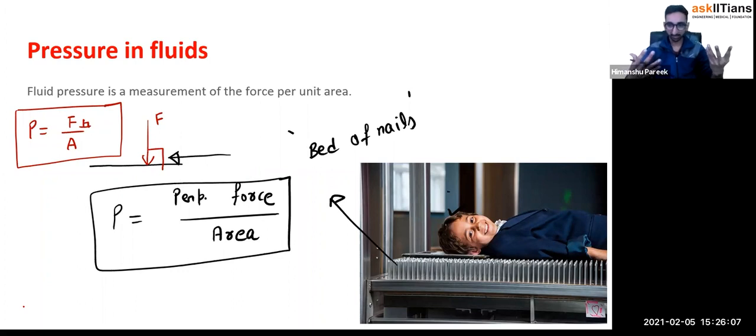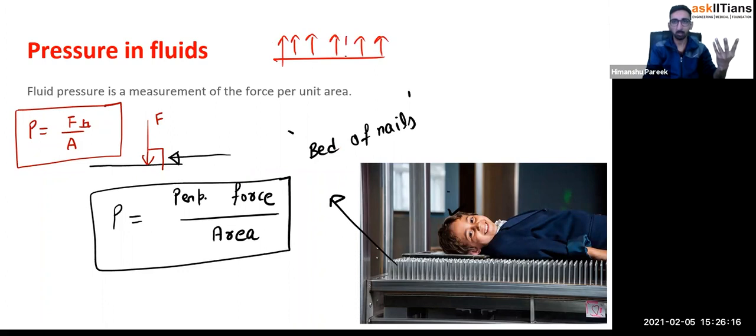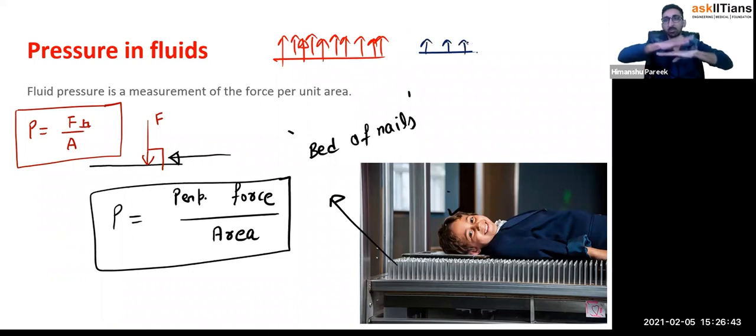So actually what happens, suppose this is the bed of nails, like this. You must notice one thing here. They don't use 5 or 10 nails. They use around 1,000 nails. Because if they use 5 or 10 nails, what will happen? Let's say if I use less number of nails, so the contact area would be very less, right? If somebody is using only, let's say, these many nails, now the contact area is very less, only 4 nails are there. So if contact area is very less, what will happen because of this?